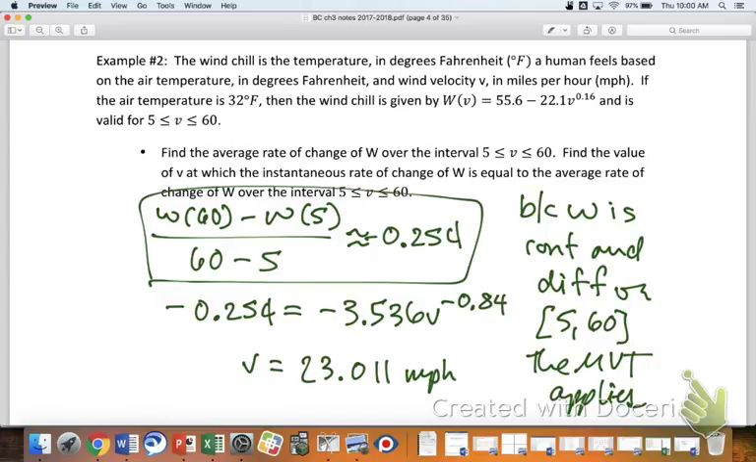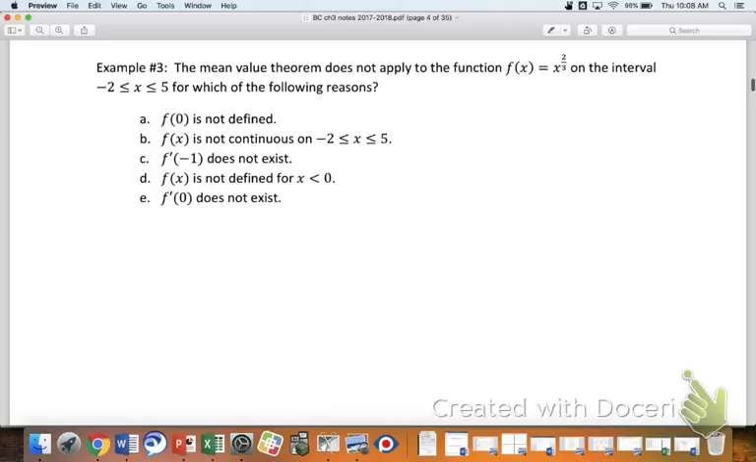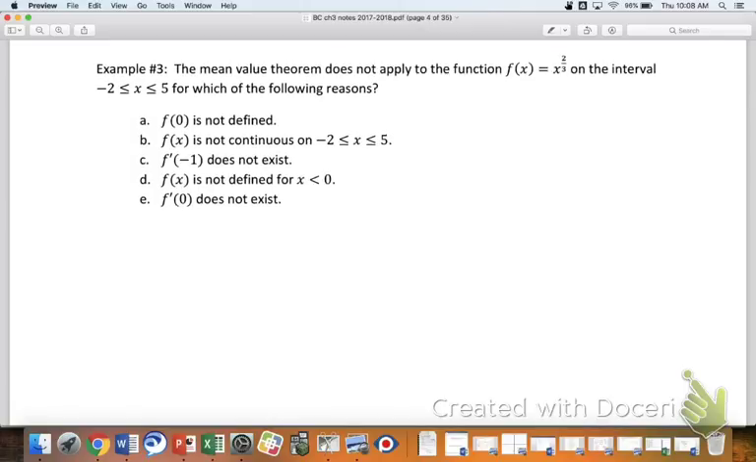Let's move on to, I think, the last one here. In this section, that would be example number 3. Okay, here we go. The mean value theorem does not apply to the function f of x equals x to the 2/3 on the interval -2 to 5 for which of the following reasons? Let's make this a no calculator. I don't know how much the calculator would help you, maybe a little bit. Let's make this a no calculator and see what you can come up with for this one.